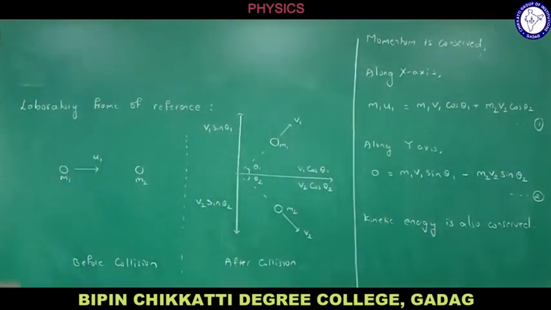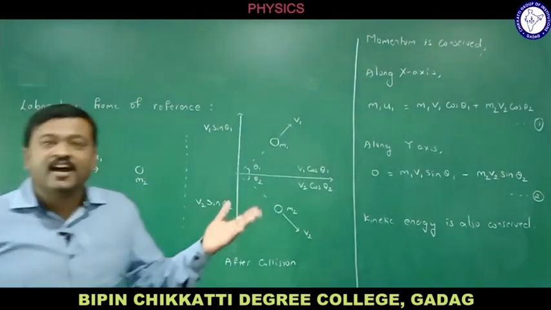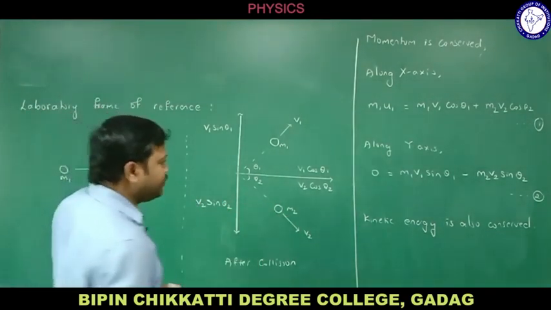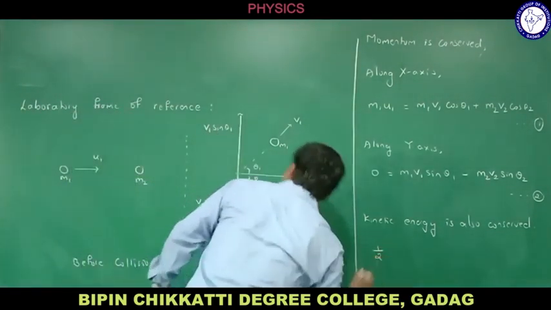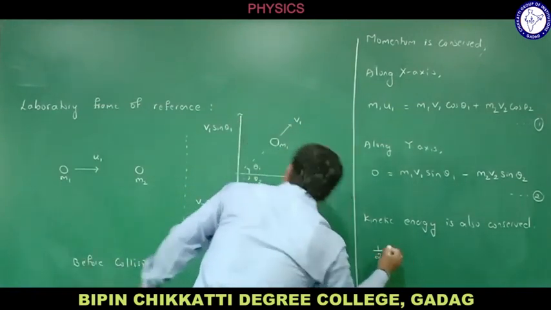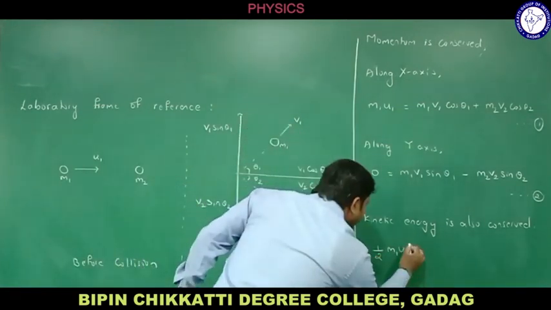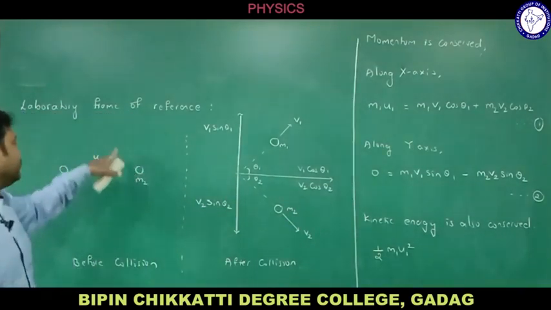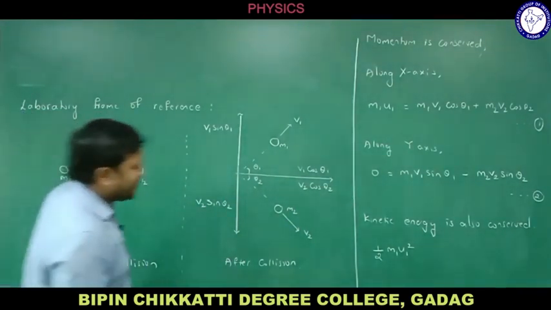What is total kinetic energy before collision? The formula for kinetic energy is half mv square. Let me write this. Total kinetic energy, half m1 u1 square, right? The second particle is not having kinetic energy. Half m1 u1 square, that is equal to.